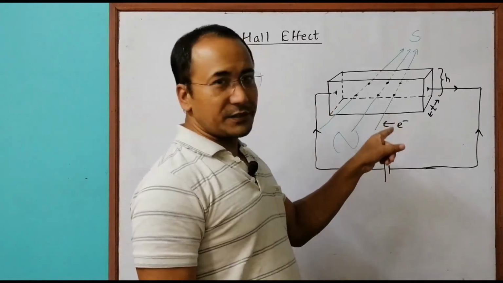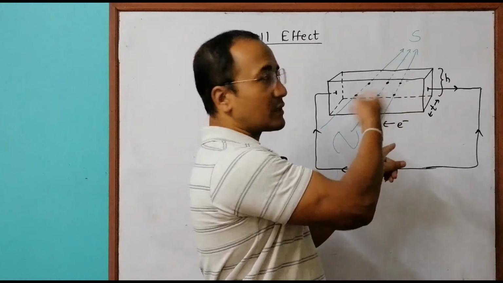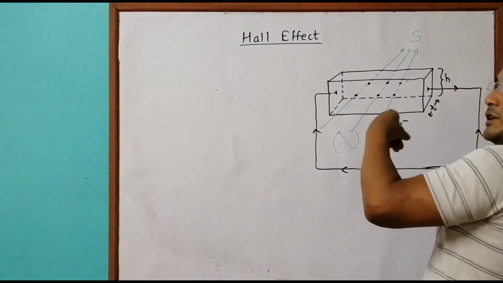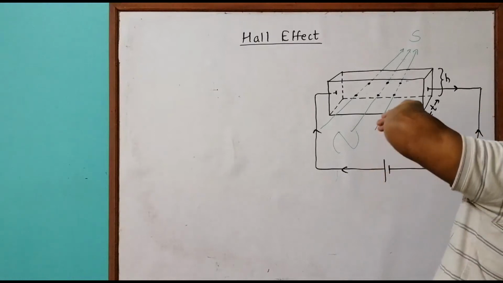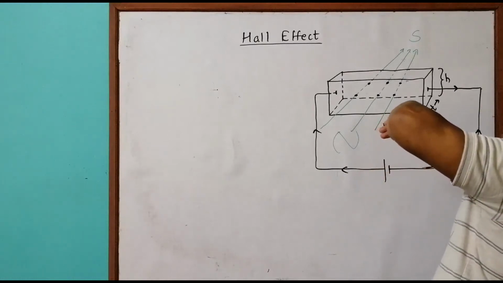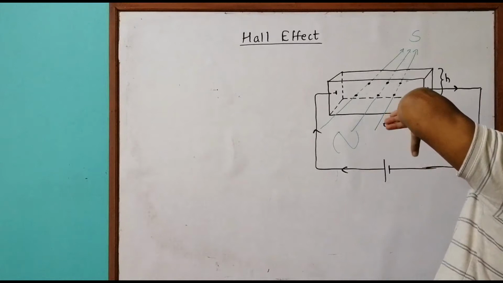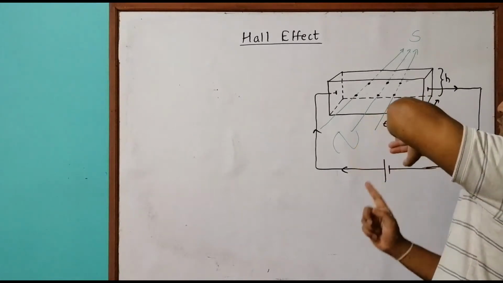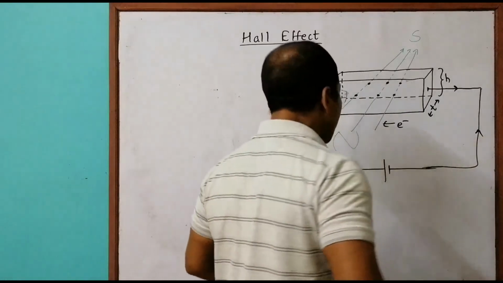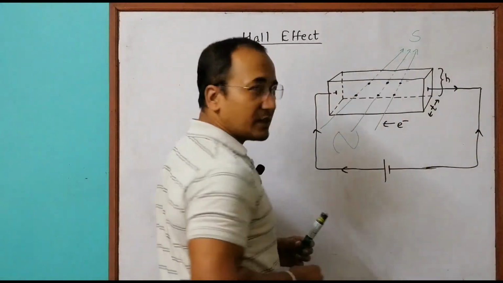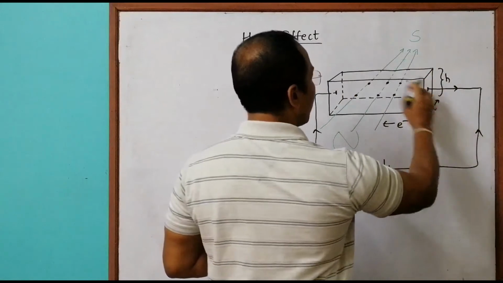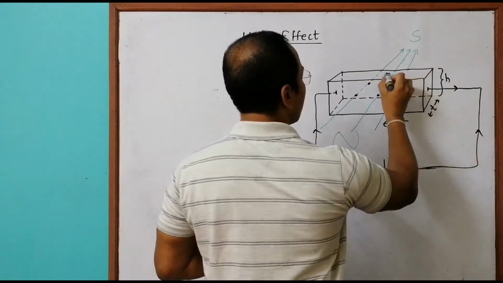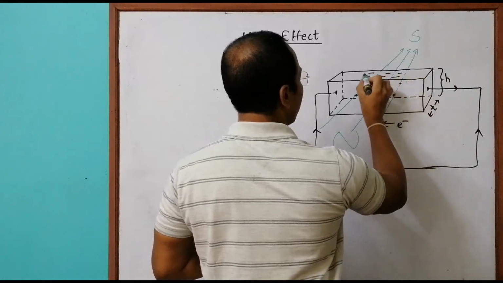So let's hide this and apply this. We have the magnetic field like this, and the electrons are coming like this. Had it been positive charges, the force would have been this, but they are negative, so the force should be opposite. That's why, as soon as the electrons enter here, they will feel an upward force, and they start to cling along the ceiling of this.